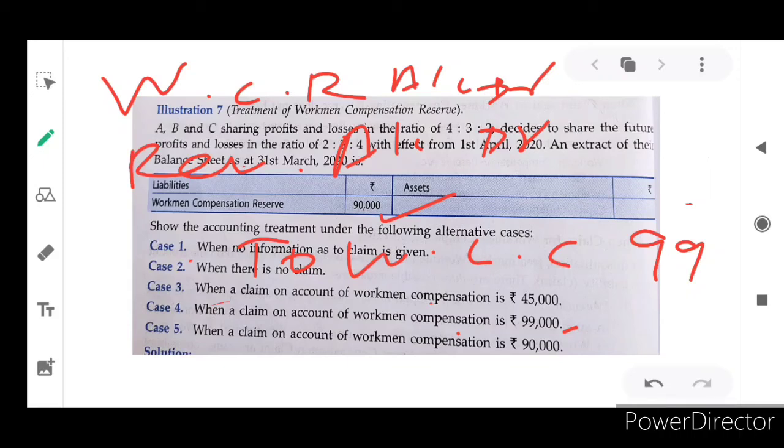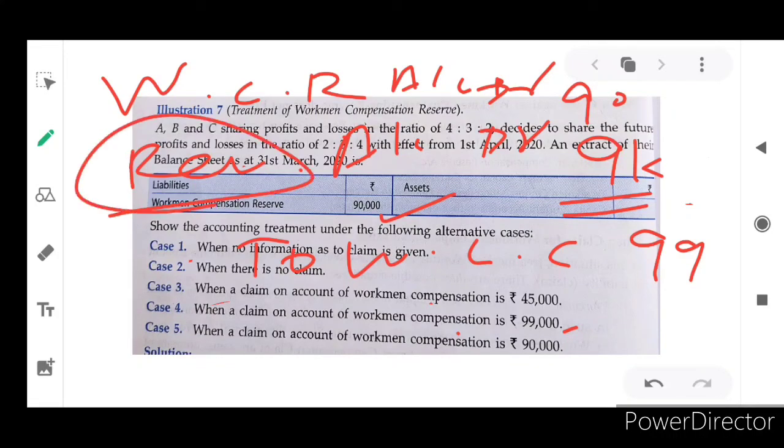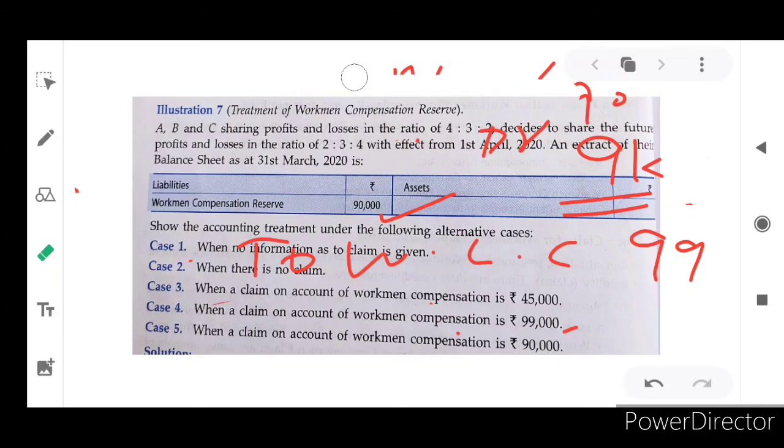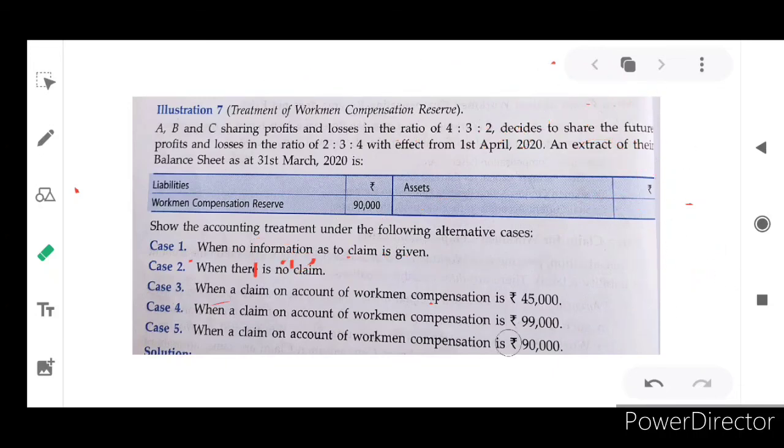So in this situation, how much do we have to pay? That is 99,000. How much are we having in our hand? 90,000 only. So the balance 9,000 will be written on the debit side of the revaluation account, isn't it? Then again we have to pass another entry because profit or loss, whatever it is, should be transferred to partners' capital accounts, credit or debit side. It leads to revaluation loss.